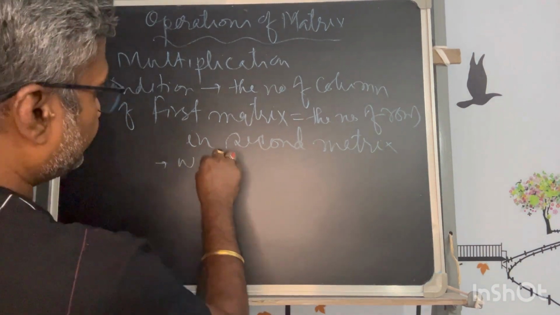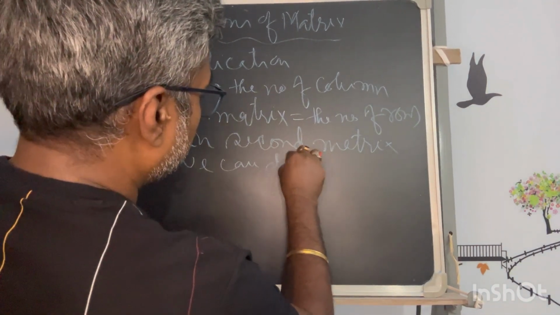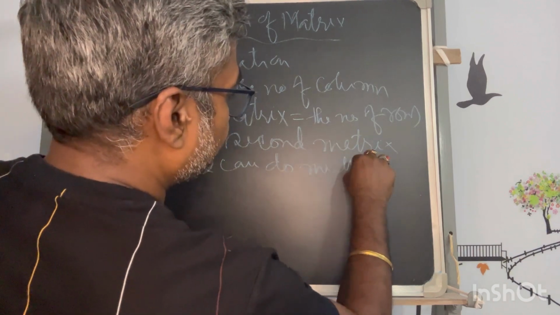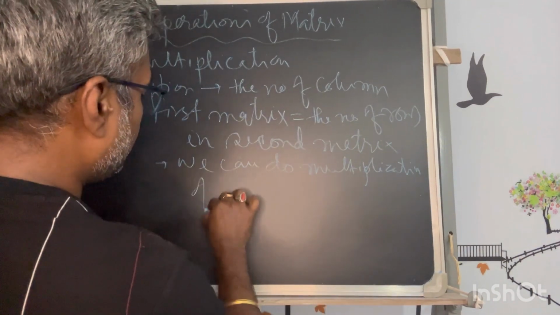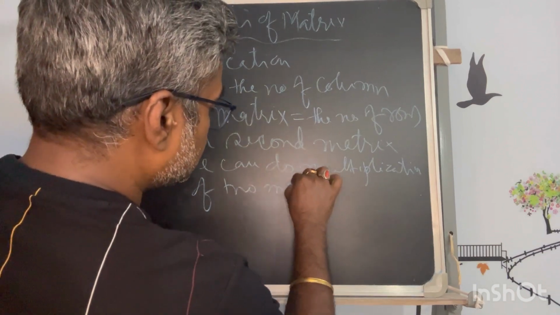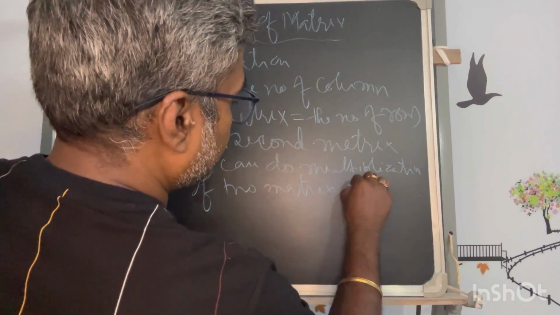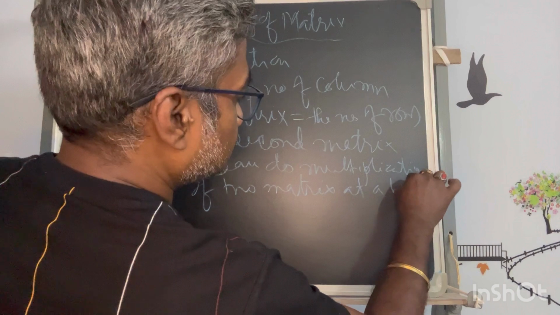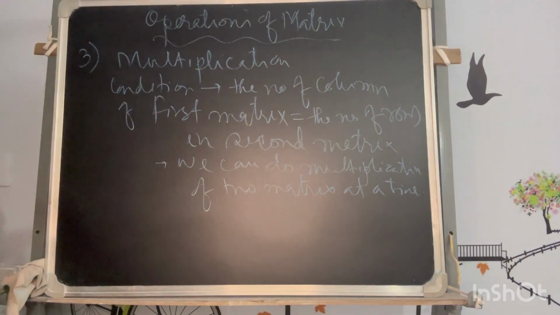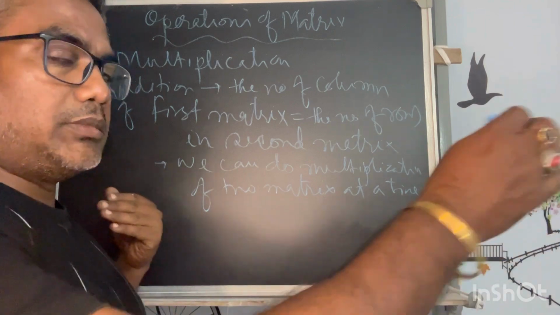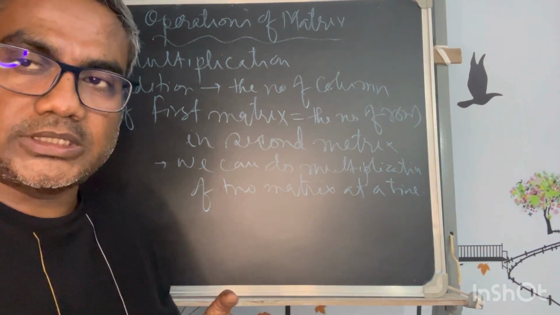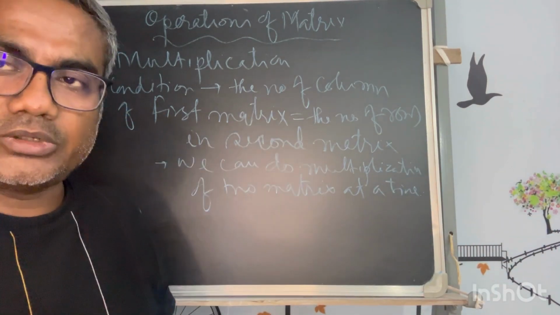We cannot go with multiple matrix multiplication at a time. So we have to take care of this.